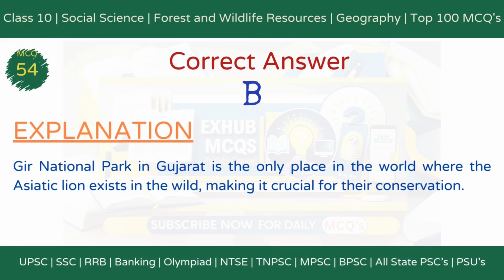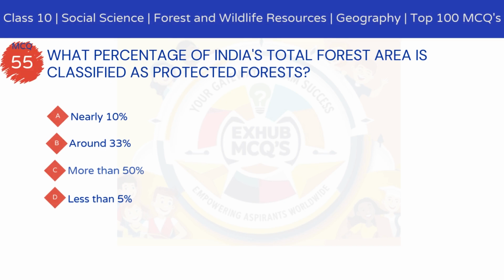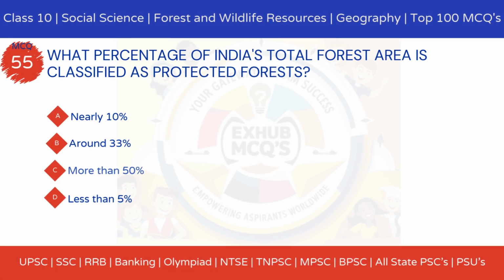The correct answer is option B, Gir National Park. Explanation. Gir National Park in Gujarat is the only place in the world where the Asiatic lion exists in the wild, making it crucial for their conservation. MCQ 55. What percentage of India's total forest area is classified as protected forests? Option A, nearly 10%. Option B, around 33%. Option C, more than 50%. Option D, less than 5%.